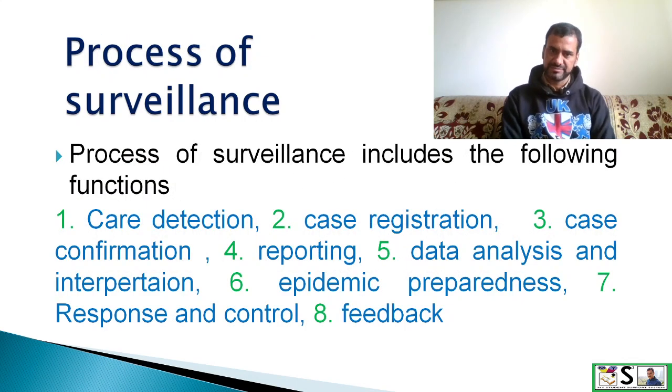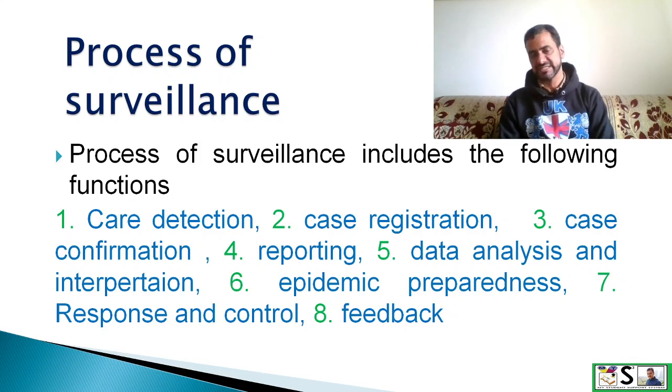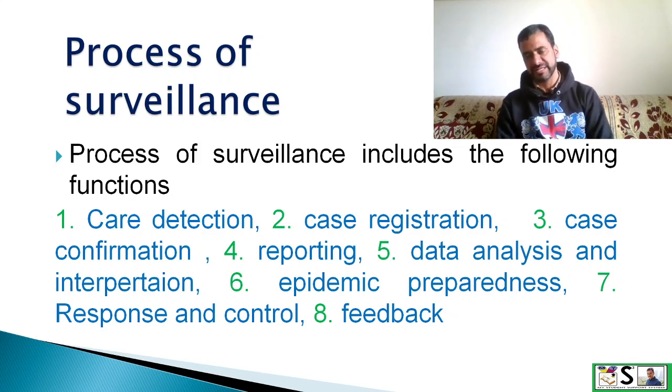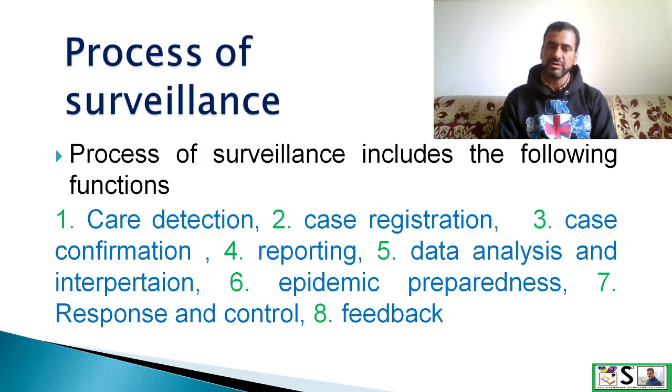Process of surveillance. The process of surveillance includes the following functions: case detection, case registration, case confirmation, reporting, data analysis, interpretation, epidemic preparedness, response and control, and feedback. In this way, we can complete the process of surveillance.